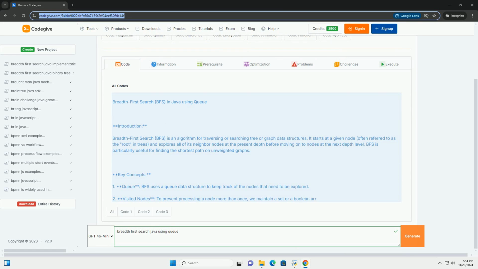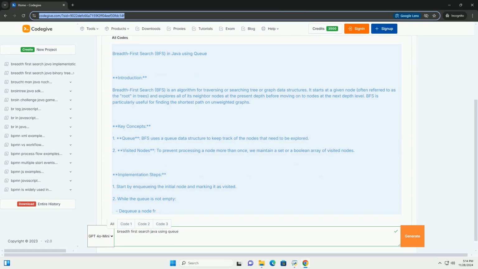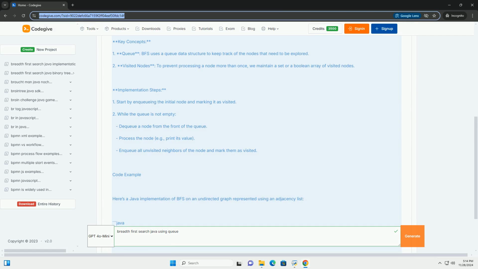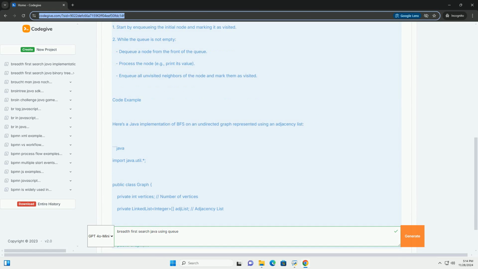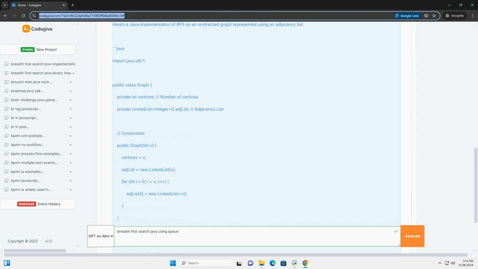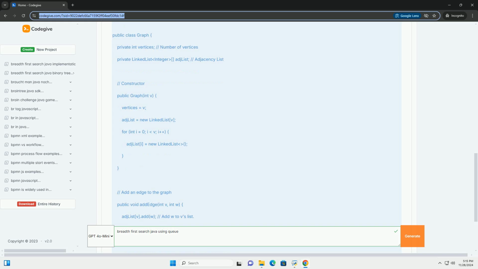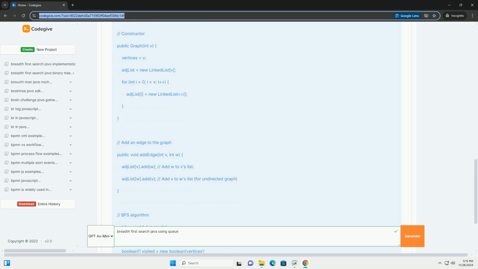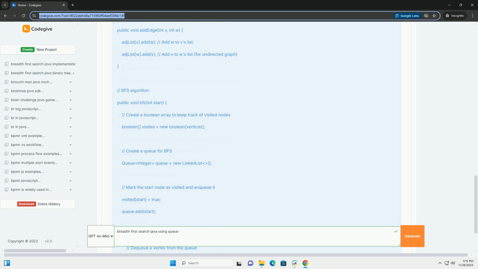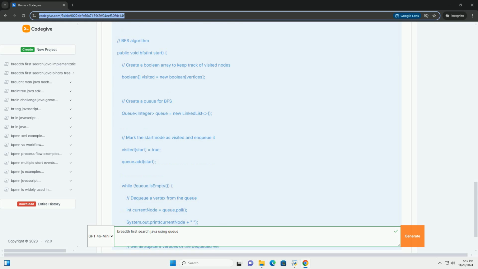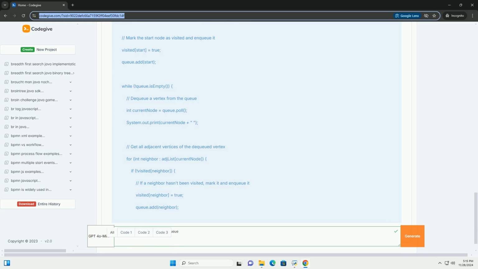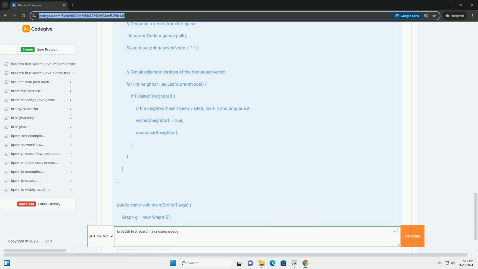Breadth first search, BFS, in Java using queue. Introduction. Breadth first search, BFS, is an algorithm for traversing or searching tree or graph data structures. It starts at a given node, often referred to as the root in trees, and explores all of its neighbor nodes at the present depth before moving on to nodes at the next depth level. BFS is particularly useful for finding the shortest path on unweighted graphs.